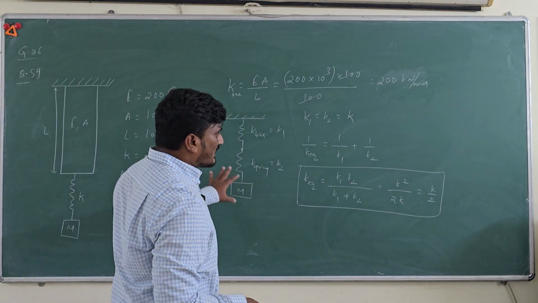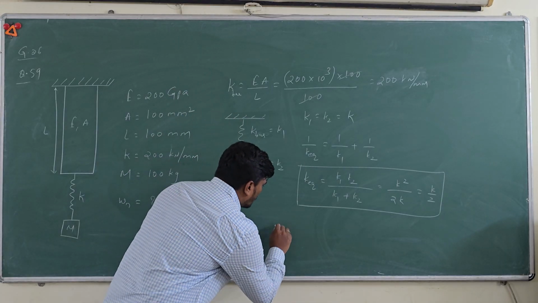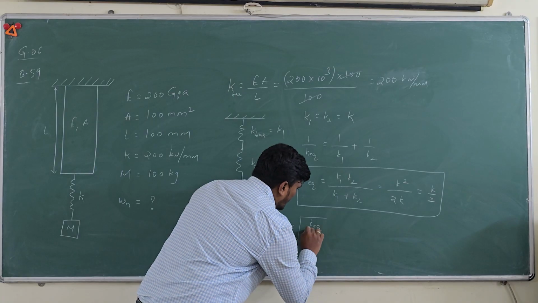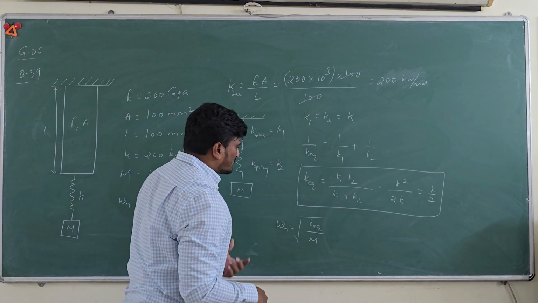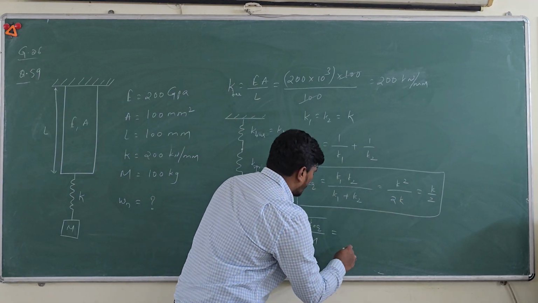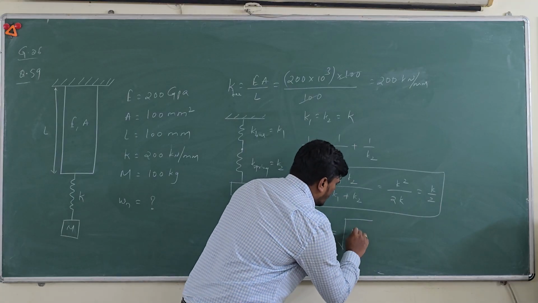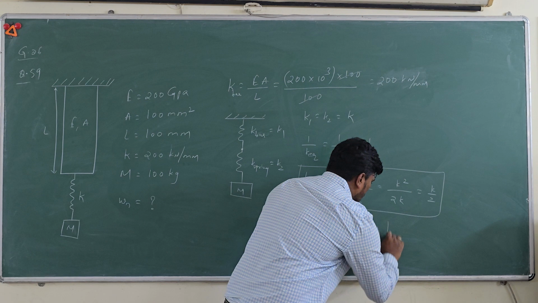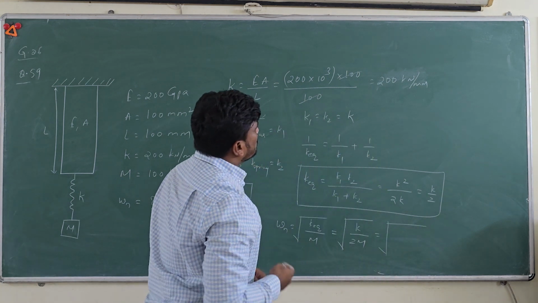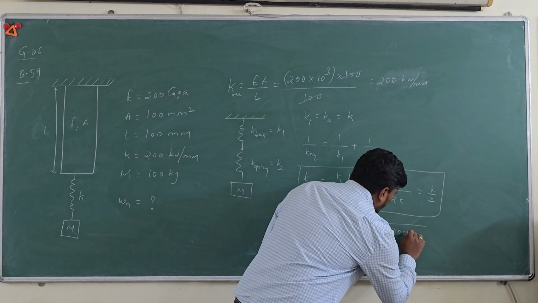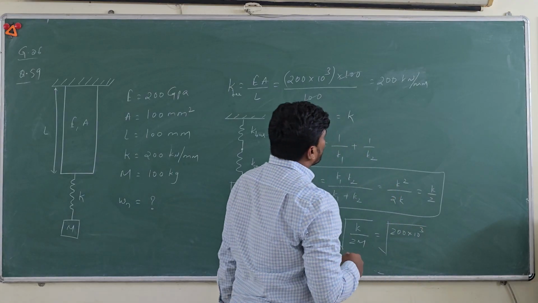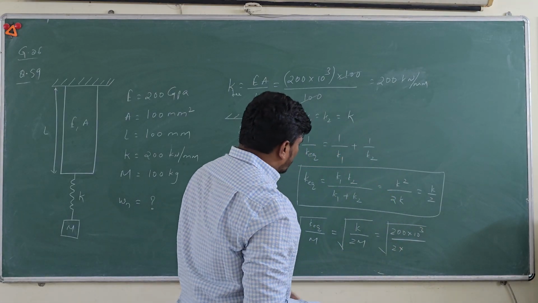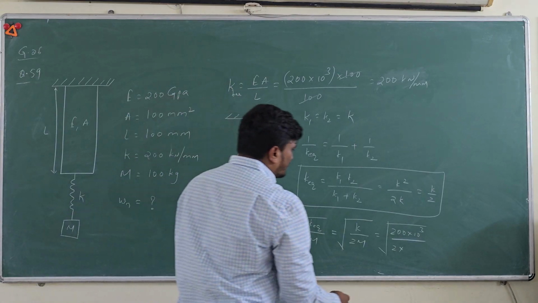To find the natural frequency of a spring mass system, we know that omega n is equal to square root of K equivalent divided by the mass of the system. Since you have the K equivalent, substitute here, that will be K by 2m. Since K is known to you, that is 200 into 10 cube, divided by 2 into, so the mass of the system is 100 kg.